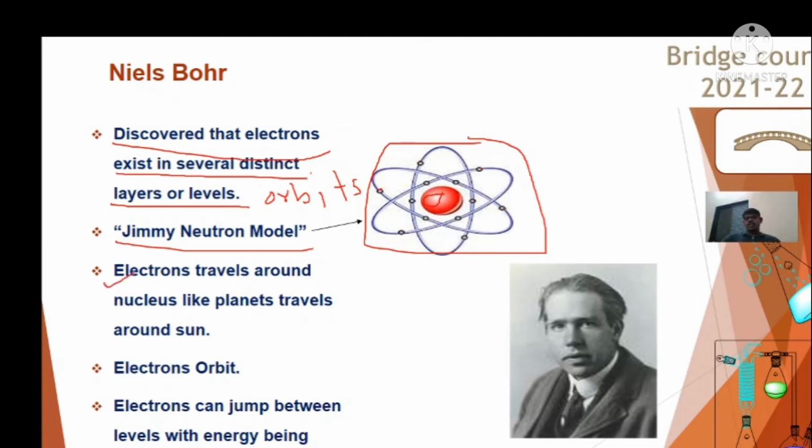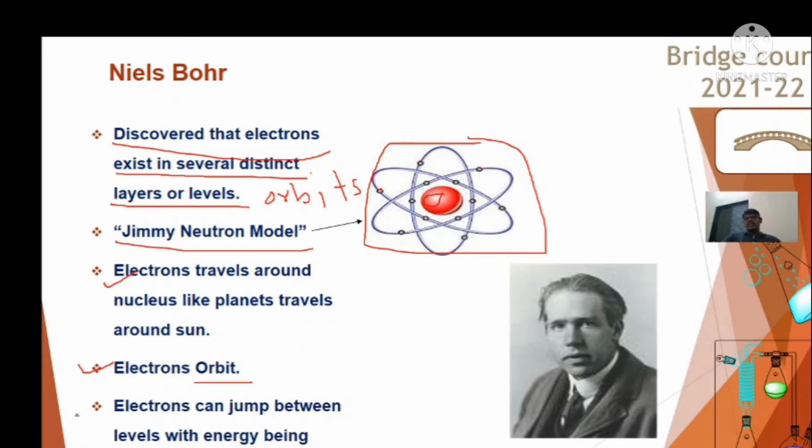This electron travels around the nucleus like our solar system, where all the planets revolve around the sun in a particular orbit, right? Every planet has an orbit. Likewise, in this model, the planets are nothing but the electrons, and the sun is nothing but the nucleus, where all these planets revolve around the sun. So these circular paths are nothing but the orbits.